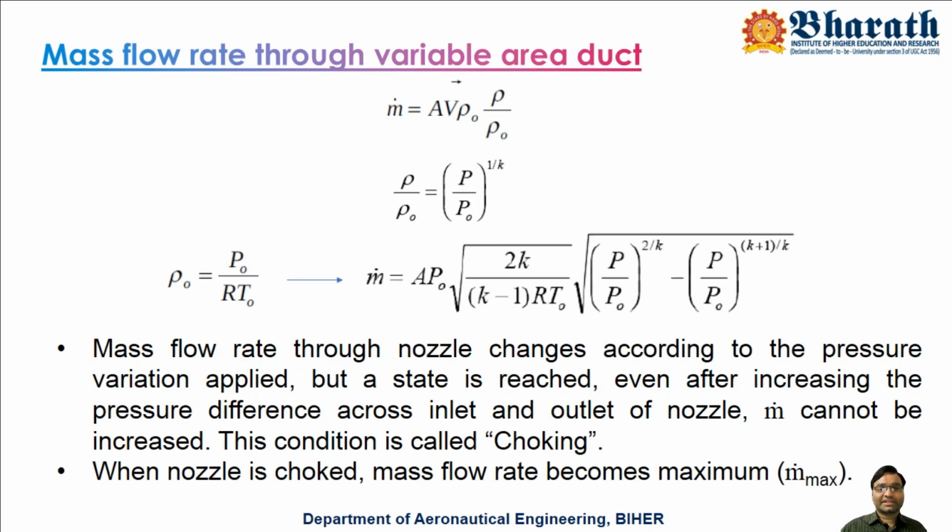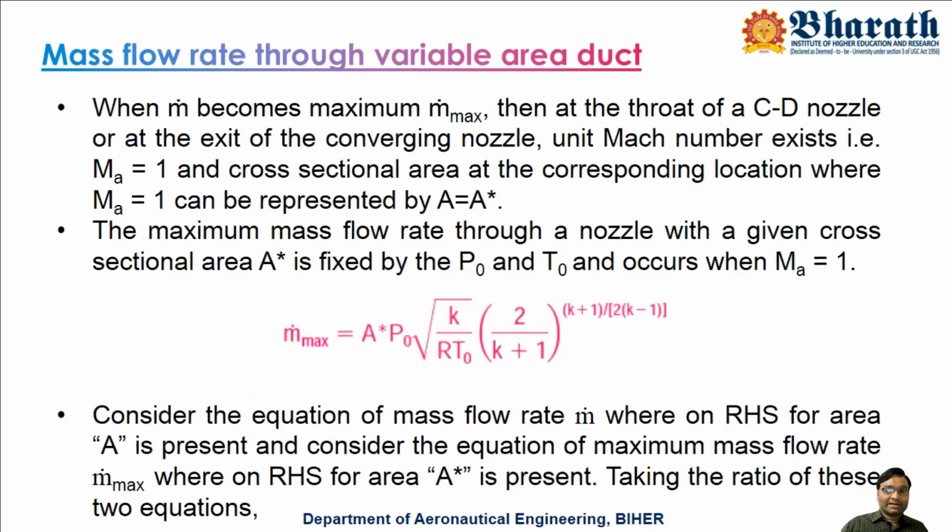Now we will change this equation such that we get m dot max. When m dot becomes maximum, at the throat of a CD nozzle or at the exit of a converging nozzle, unit Mach number exists. The converging nozzle exit is the throat of that CD nozzle.